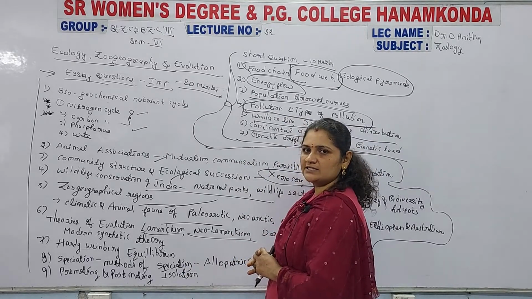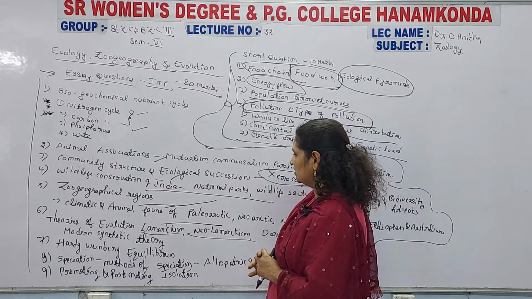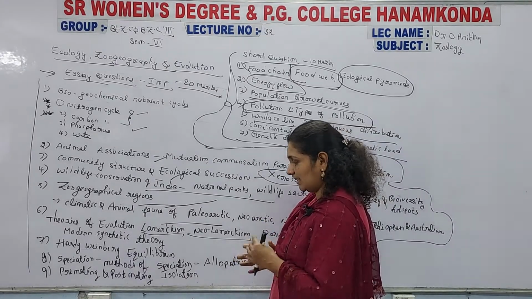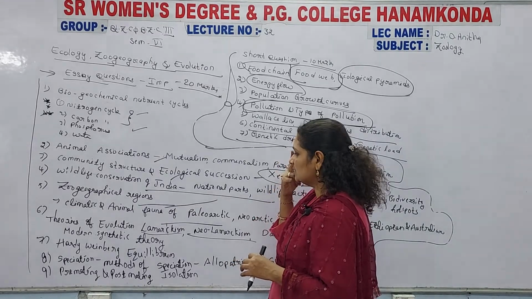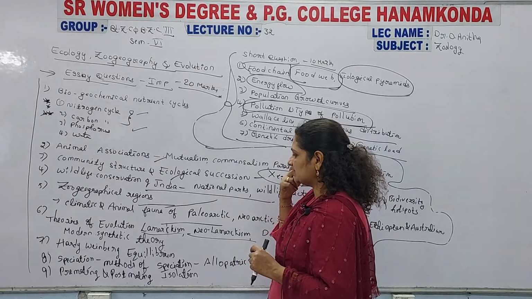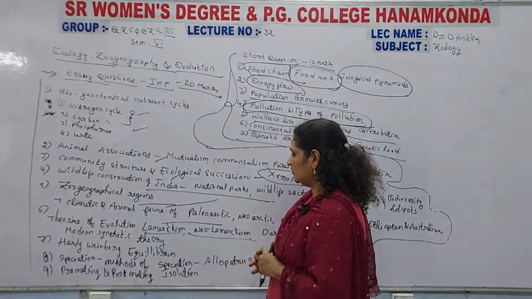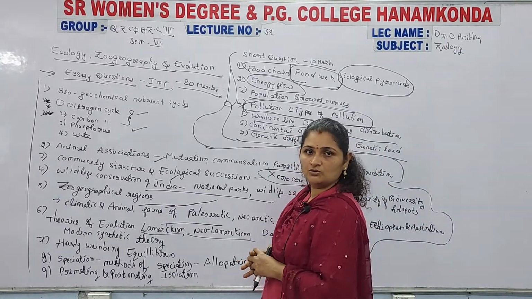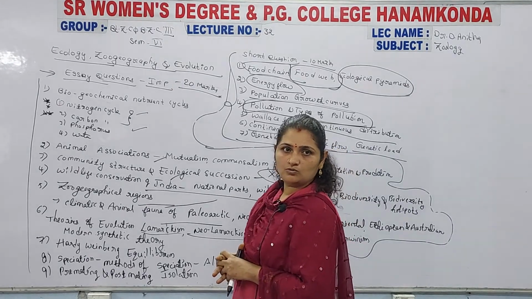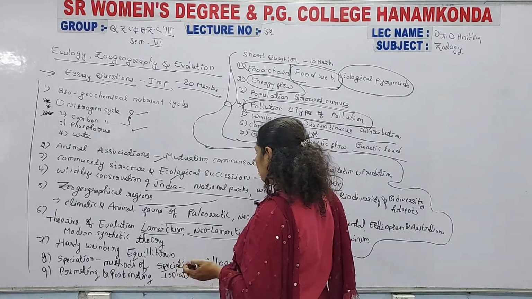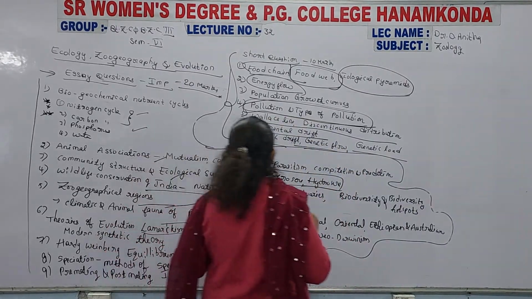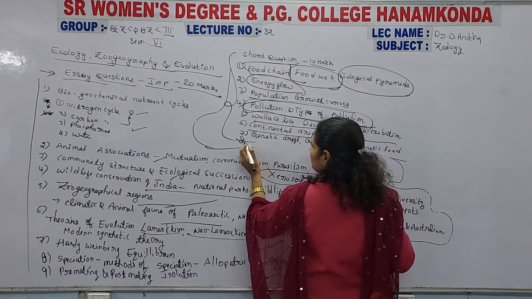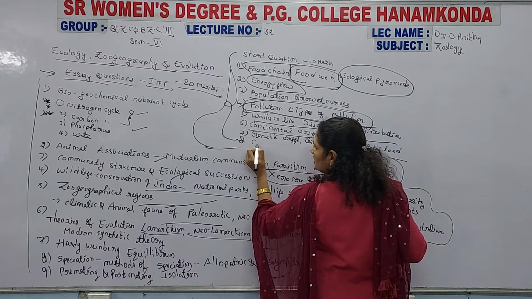Allopatric and sympatric speciation are completely different, and you can write these answers along with diagrams. First define speciation, and then explain how the evolution happened. Another topic left is extinction, which is a question for short answer.